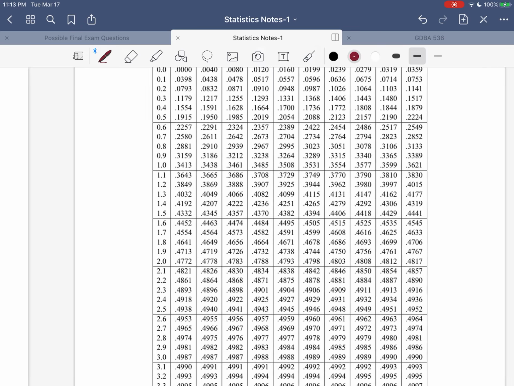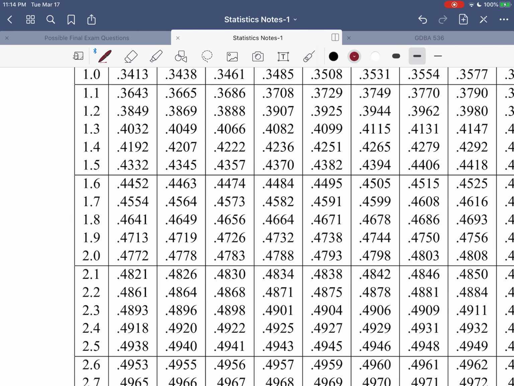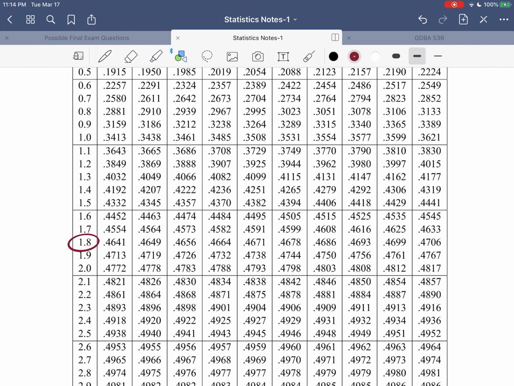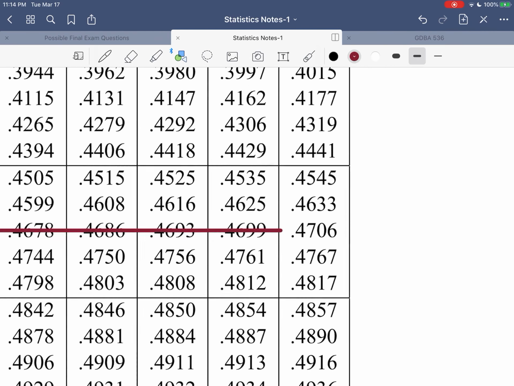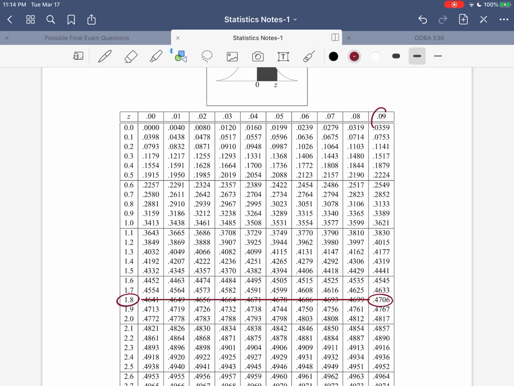I go to my standard normal table. 1.8 is right there. Need to go all the way to the end just to verify that this is indeed 1.89. So the probability of being between 0 and 1.89 is right there.